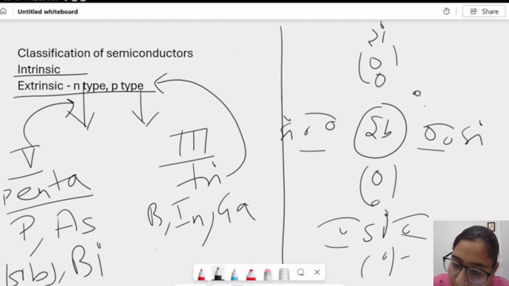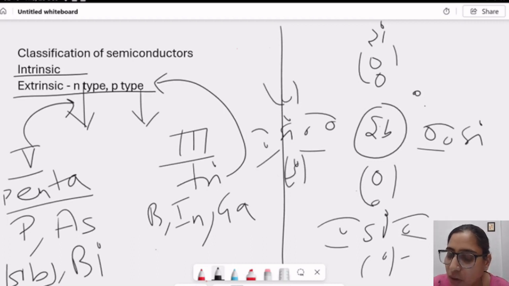They bond with silicon, but one electron is left. Here we can see the covalent bond. These 4 electrons of antimony are bonded with silicon atoms, but this electron is free.